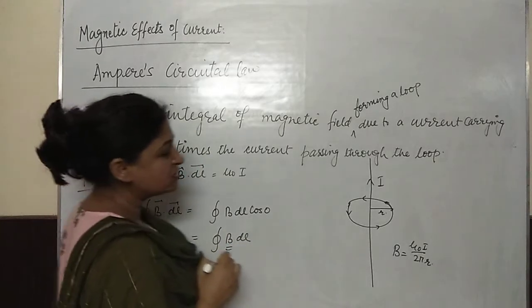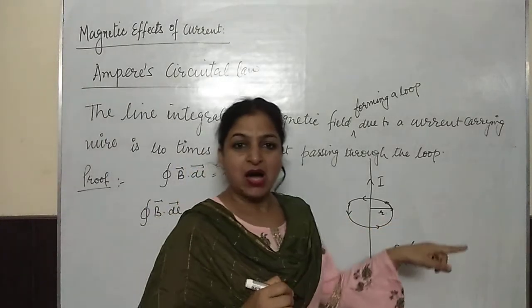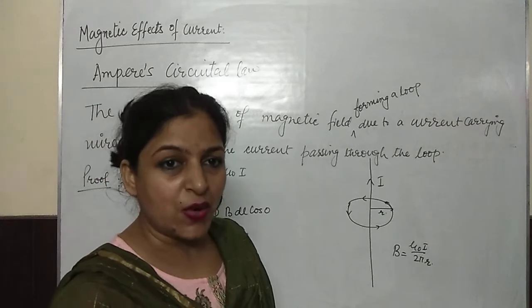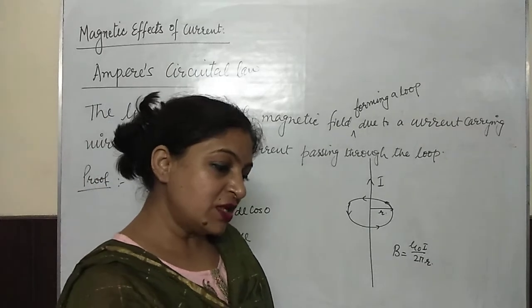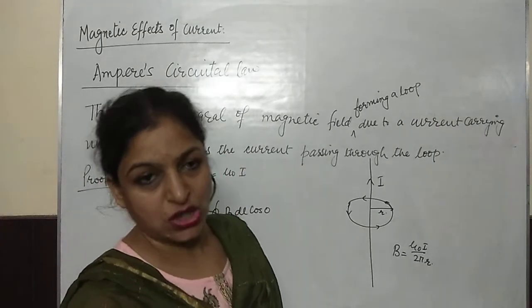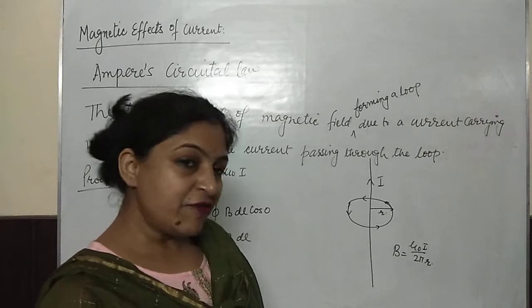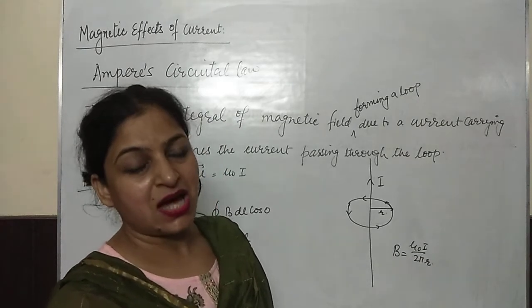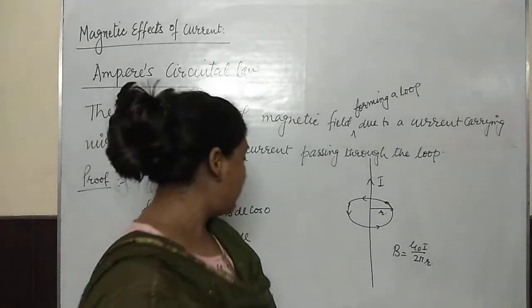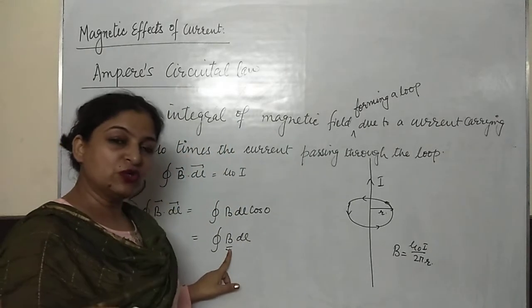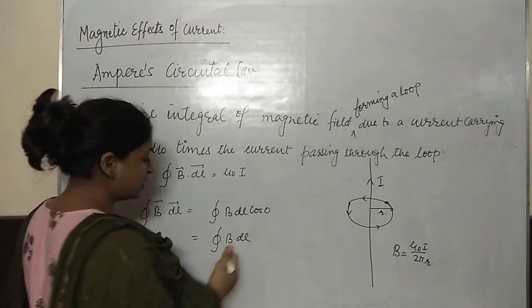As you see, as per the symmetry, this loop of radius R is the point of observation from the wire, and when we are taking the point of observation all around the wire, you are going to get a circle, and every point on a circle is at equal distance from the wire. So magnetic field at every point of the loop would be constant, so I am taking it out.